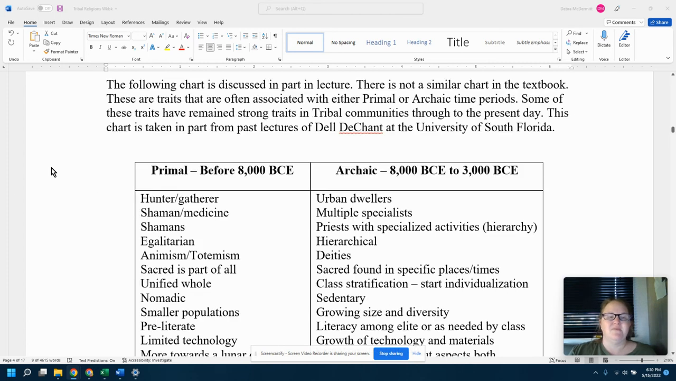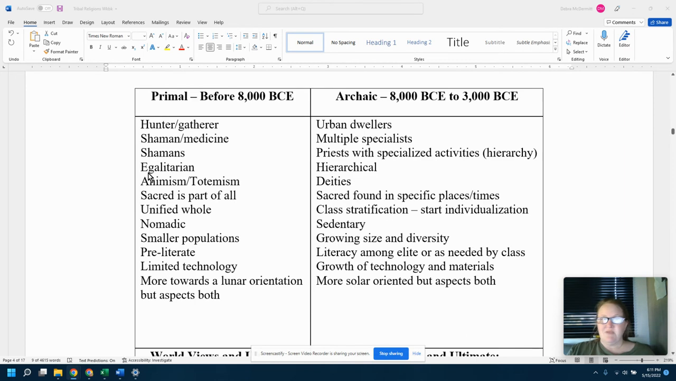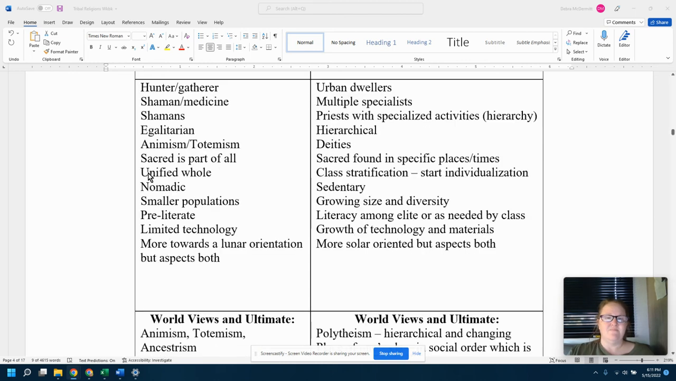University of South Florida. So some of the traits of primal religions: hunter-gatherer, shaman, medicine, shamans, egalitarian. So egalitarian means that everyone is essentially equal. Their jobs might be different, but they're all seen as pertinent to, important to the success of the whole. Generally, we see animism and totemism, but it's not exclusively that. There can still be ideas of gods, goddesses, ultimate powers of varying degrees.